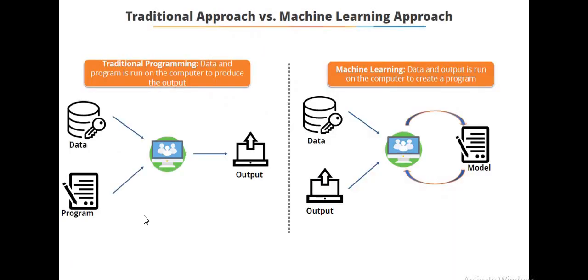This is the traditional approach versus the machine learning approach. In the traditional approach, data is given and a program is given to the computer, and output will be generated. But in the machine learning approach, data is given to the computer and the output is also given to the computer. So the machine learns that for this particular type of data, this is the output. Accordingly the model is developed, as we discussed in the previous slide. The model is developed or changed accordingly because of the data and output patterns.